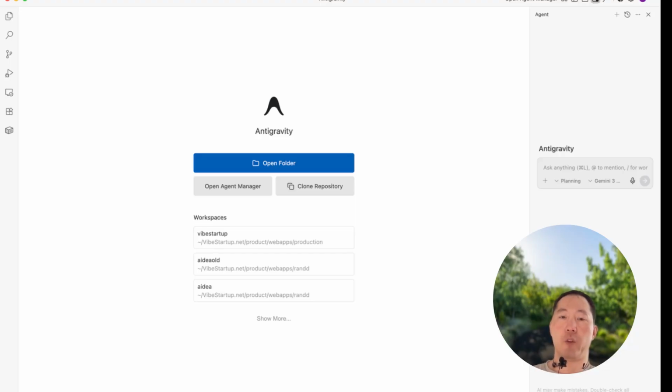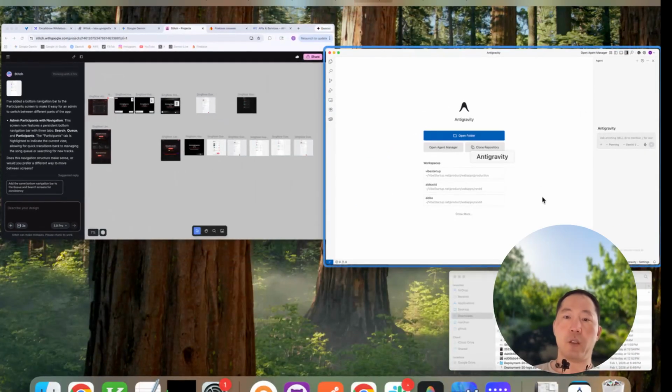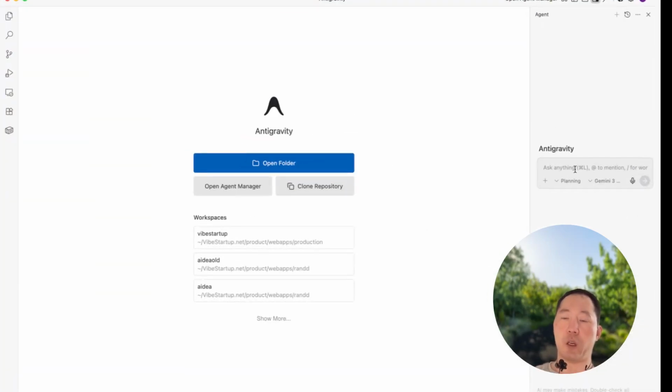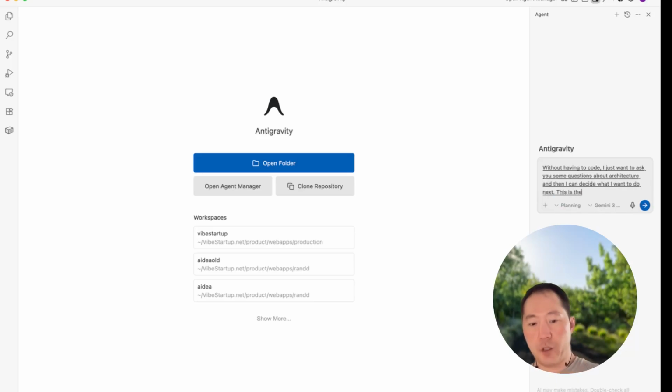So I'm going to first go to Anti-Gravity, or you could go to Gemini or ChatGPT, whatever you would like, and just ask a few questions. Actually, I probably should have gone to Gemini. So why don't we do that? You know what? I'll show you that you can use Anti-Gravity for this kind of stuff too. So without having to code, I just want to ask you some questions about architecture, and then I can decide what I want to do next. This is the application I want to make.